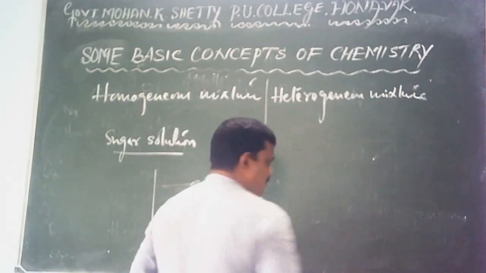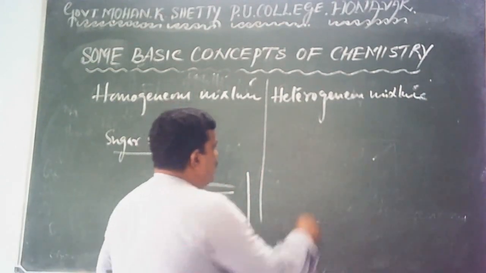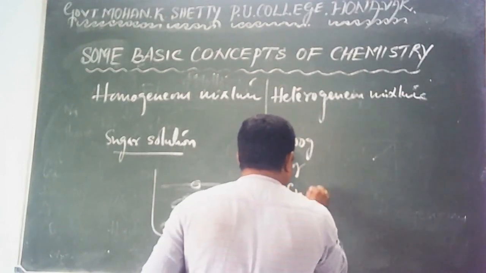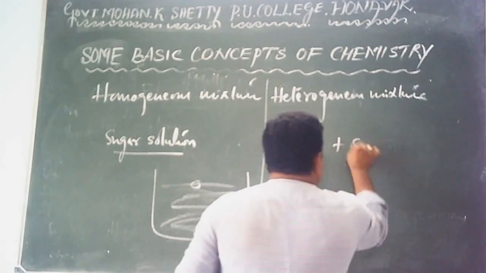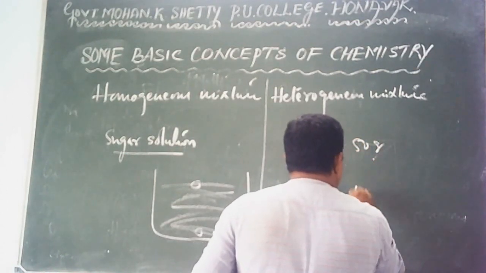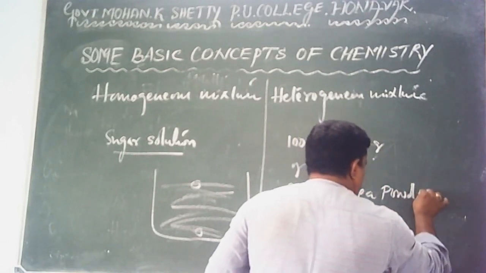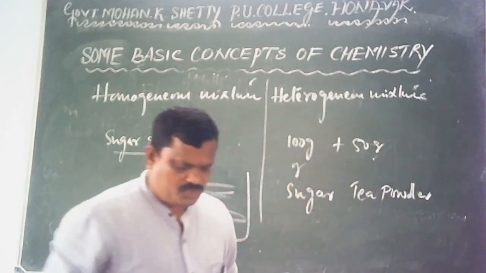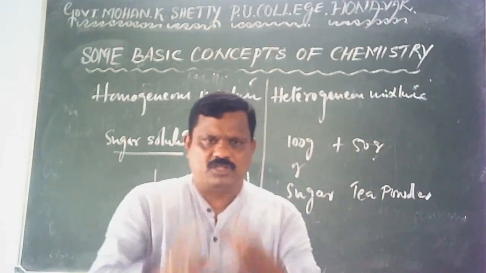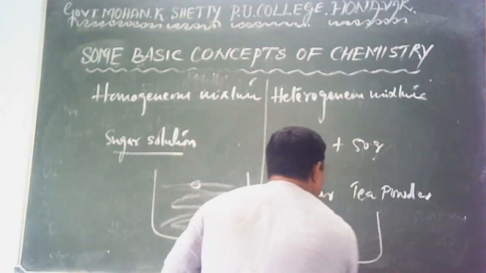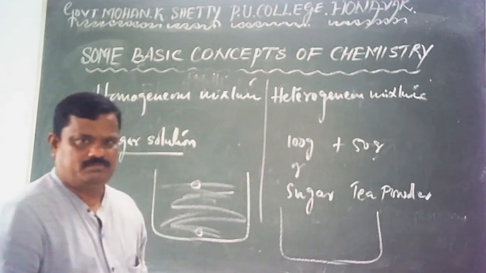Let me prepare a mixture by mixing 100 gram of sugar, a very simple example, and 50 gram of tea powder. Okay, I have taken 100 gram of sugar and 50 gram of tea powder, both are mixed. I get a mixture of these two.